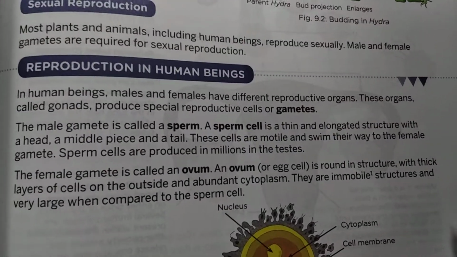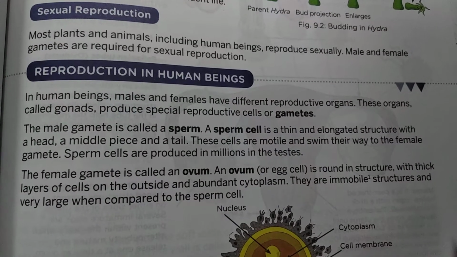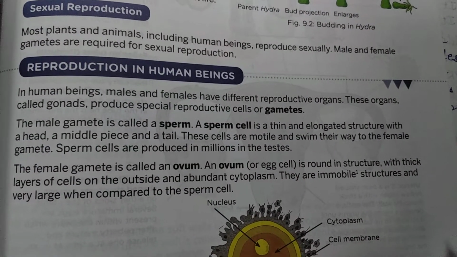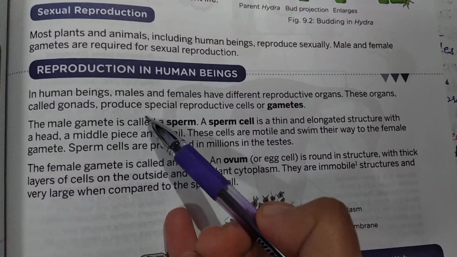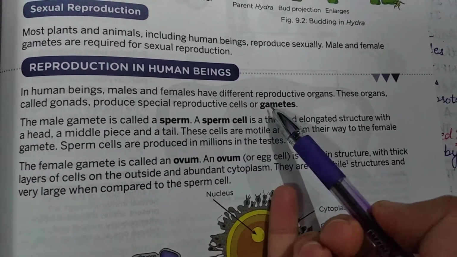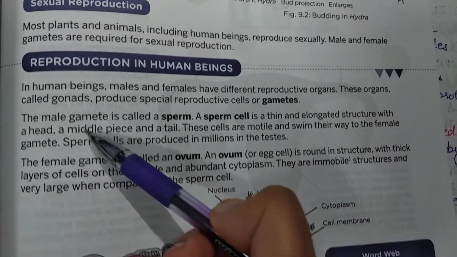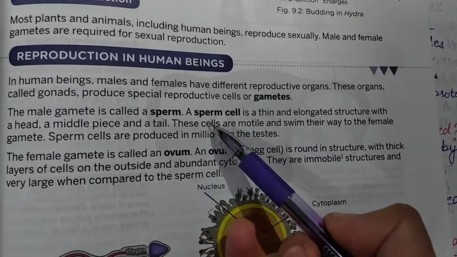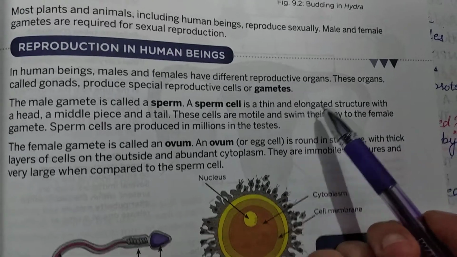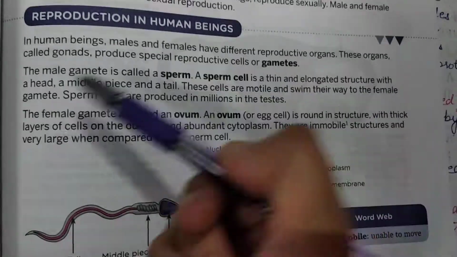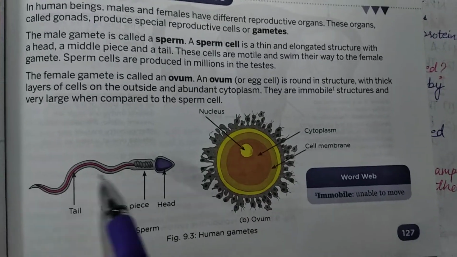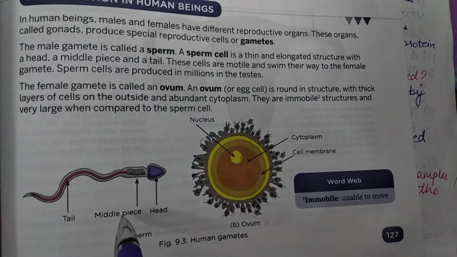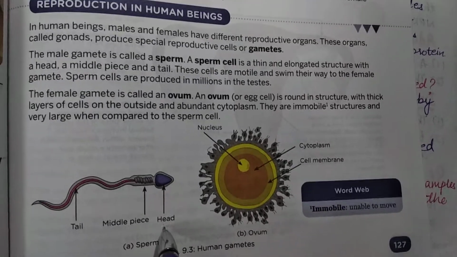Now reproduction in human beings. In human beings, males and females have different reproductive organs. These organs, called gonads, produce special reproductive cells or gametes. The male gamete is called the sperm. A sperm cell is a thin and elongated structure with a head, a middle piece, and a tail. You can see the structure of a sperm. Here is the tail, here is the middle piece and here is the head.